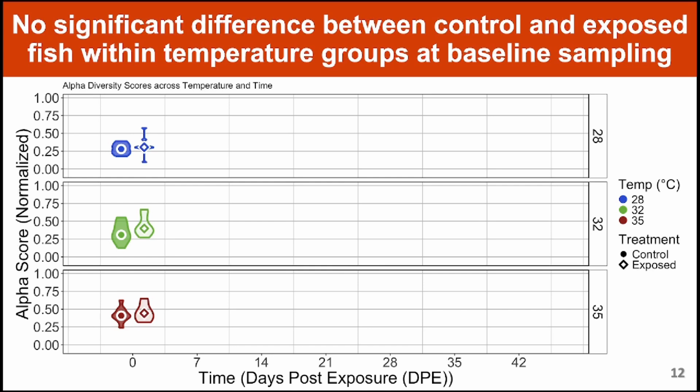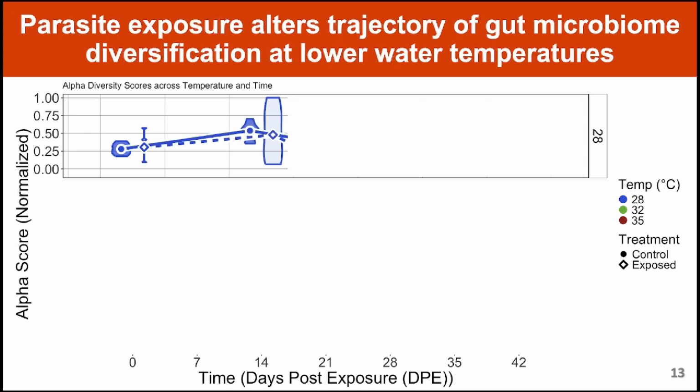And here I have the results for our baseline sampling time point at 0 days post-exposure. As expected, we see no statistically significant differences between the treatment groups prior to parasite exposure. By day 14, we start to see temperature-dependent trends in diversification of the parasite-exposed fish reared at 28 degrees Celsius water temperature. Notably, the 28-degree parasite-exposed fish display increased variation seen in the wide spread of the violin plot.